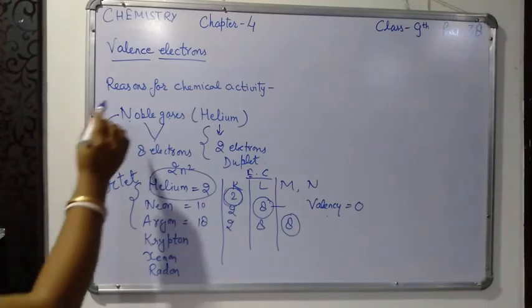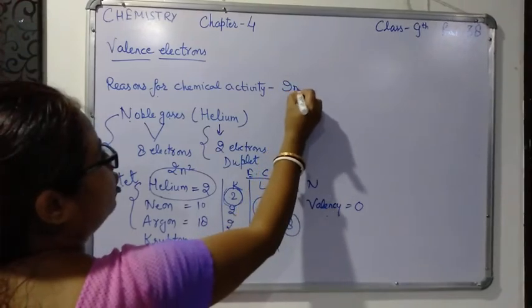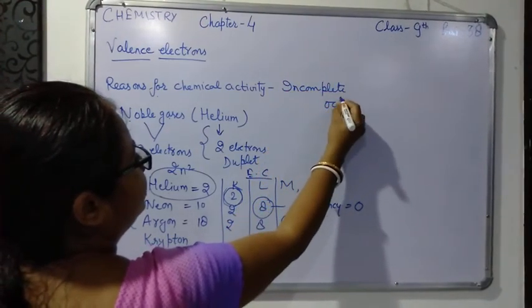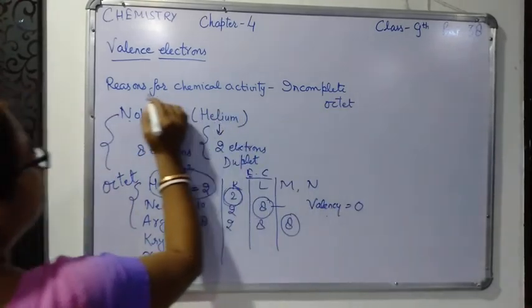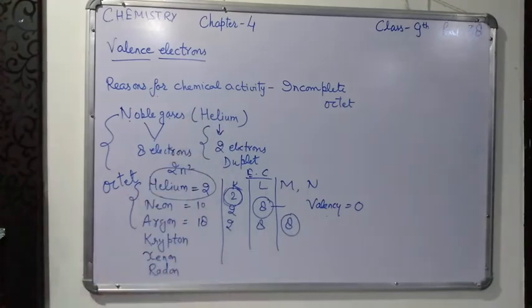So what is the reason for chemical activity? The reason for chemical activity is that atoms have to complete their incomplete octet. This is the reason for their chemical activity.